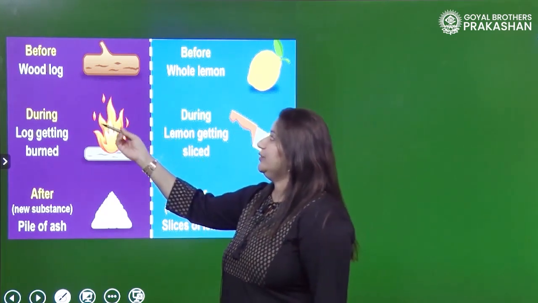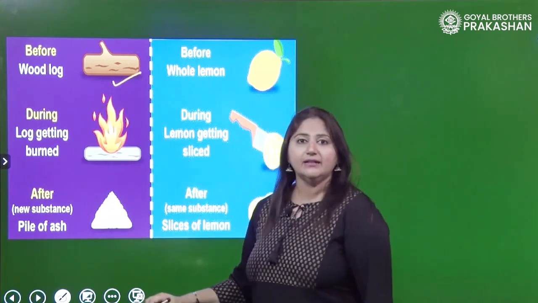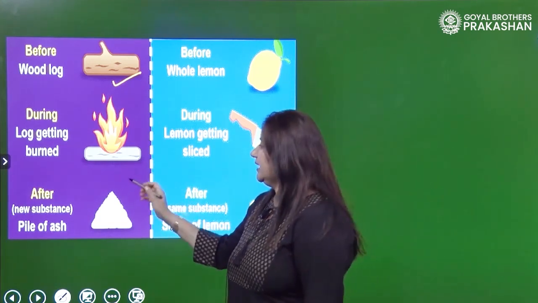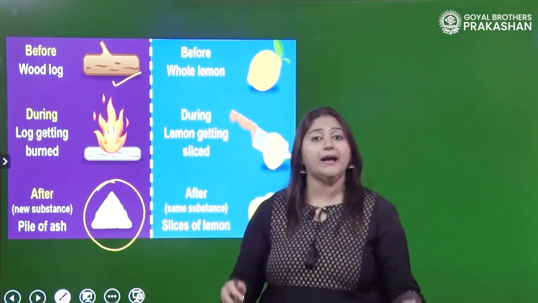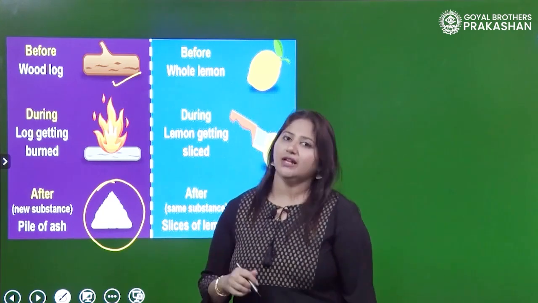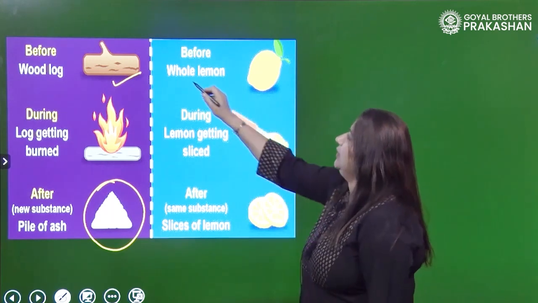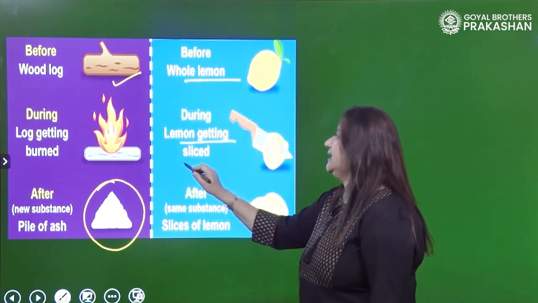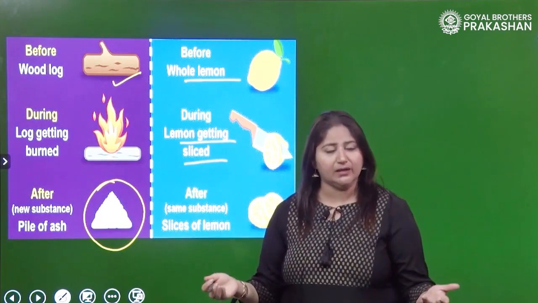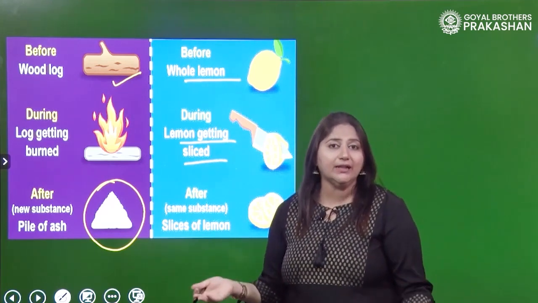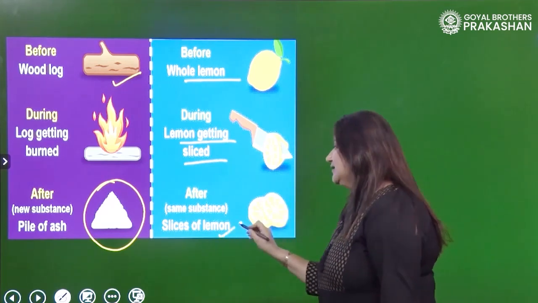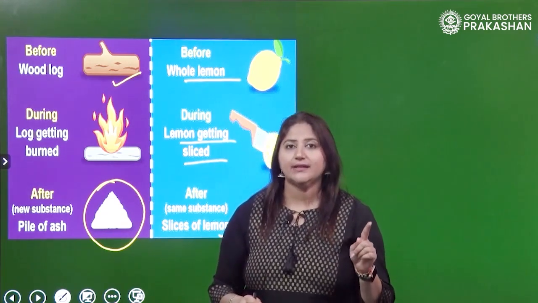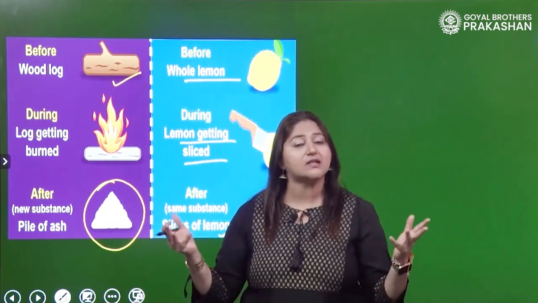In the first example, you can see there is a wood log and we are burning it. And what happens when you burn a wood log? It will convert into ash, right? A pile of ash is created. Now, I have another example. Here, we have a whole lemon and we are cutting it into slices, right? So, we are slicing the lemon, and what is the product obtained? What is the result of the slicing of the lemons? Obviously, we will get slices of lemon, right? So now the question arises, in which type of example have you got a new substance formed?